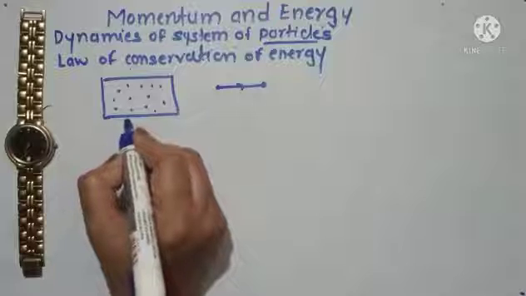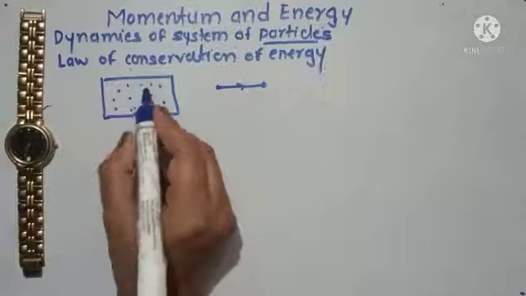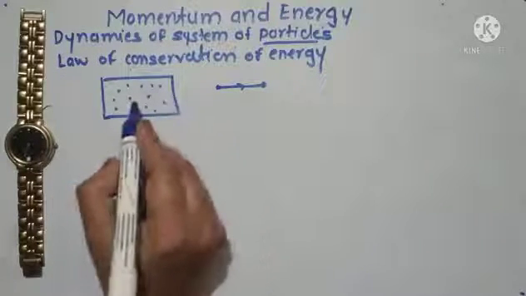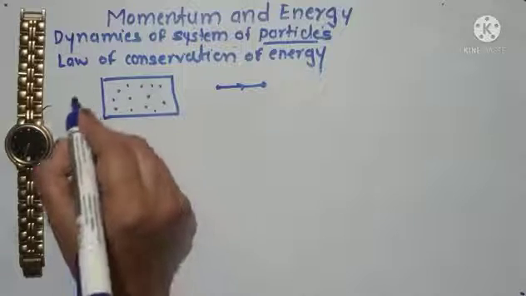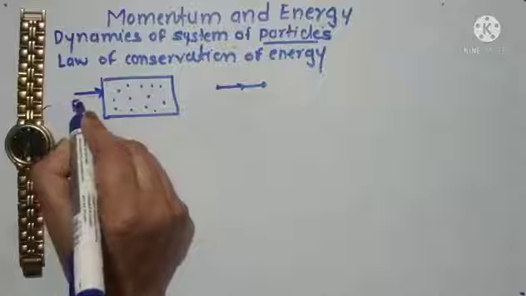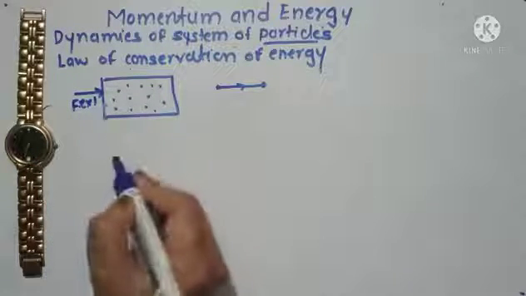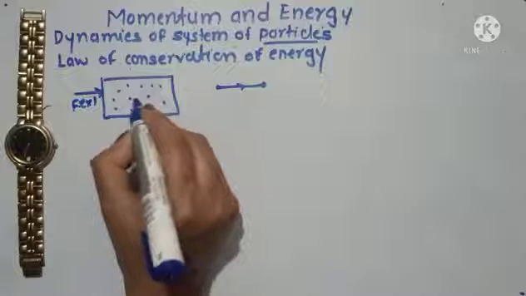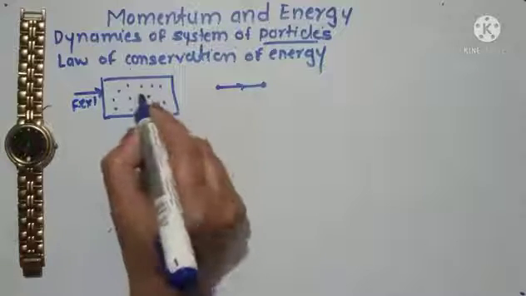Suppose there is a system of the particles which consists of n number of particles, and the force applied on the system we call F external, and there is also internal force between any two particles of the system.